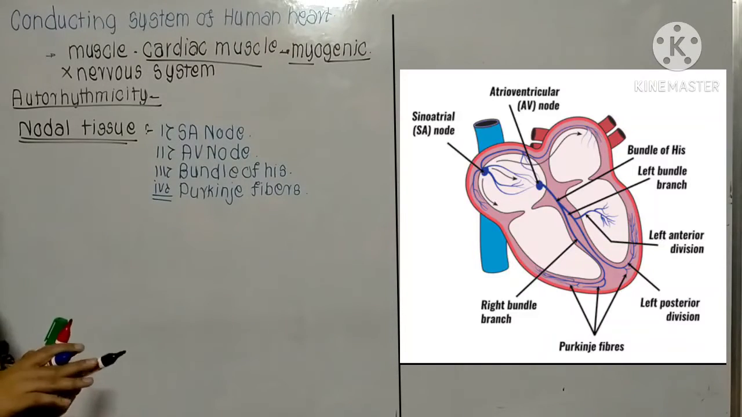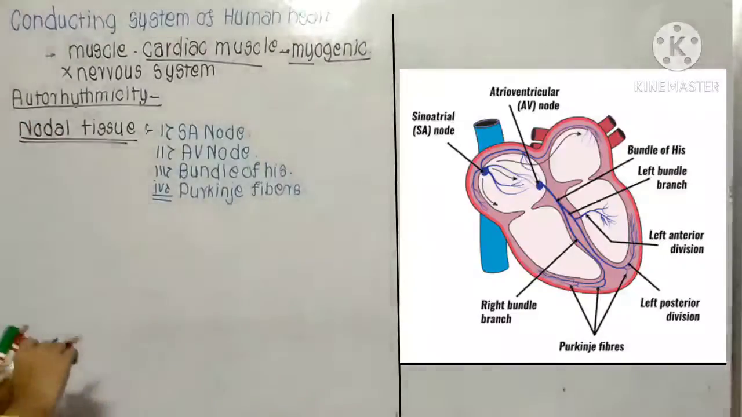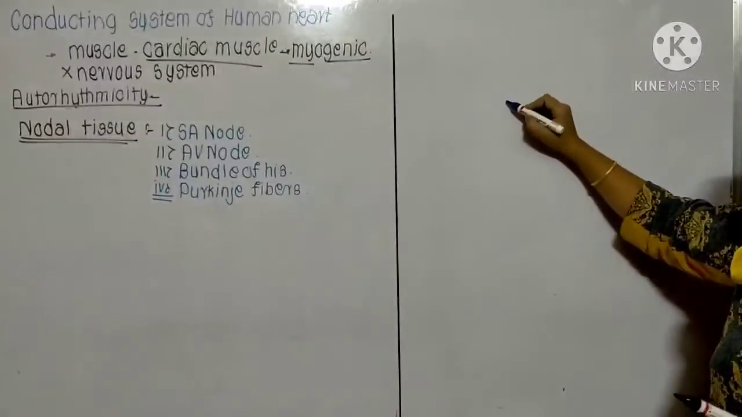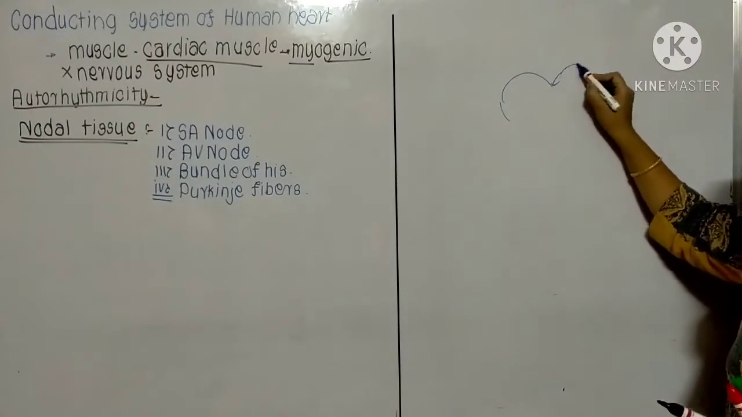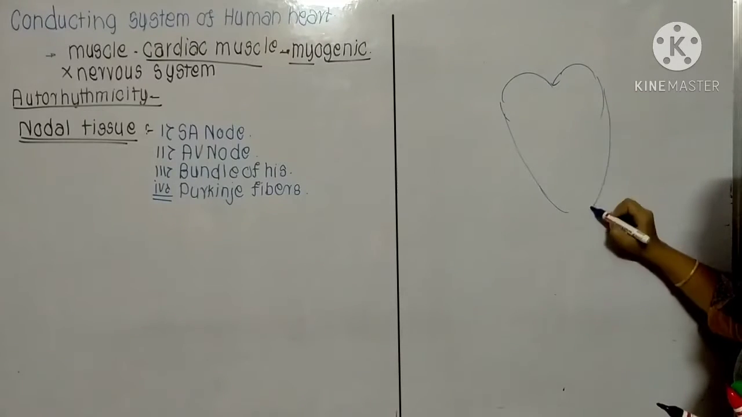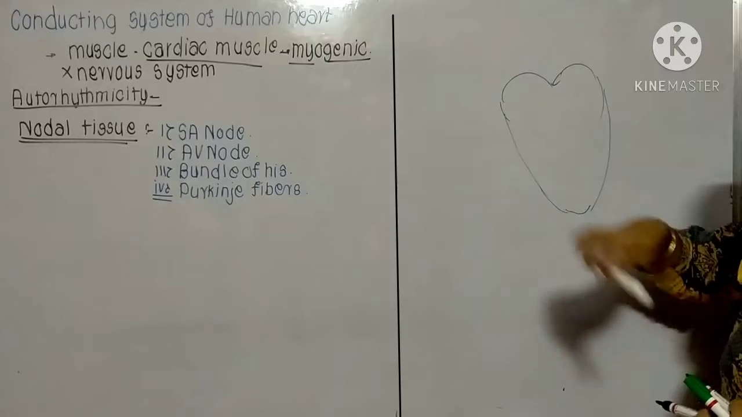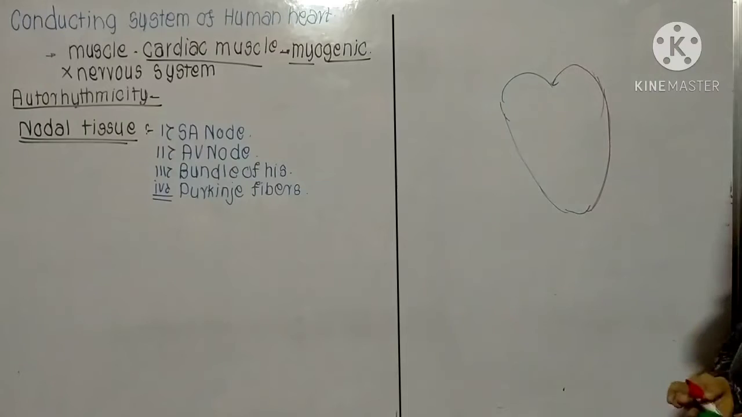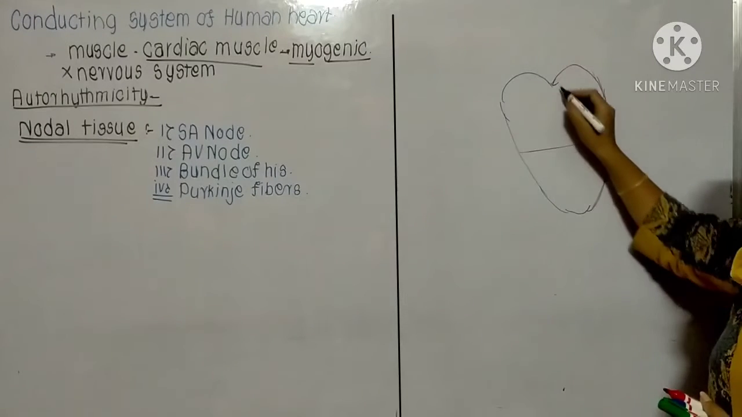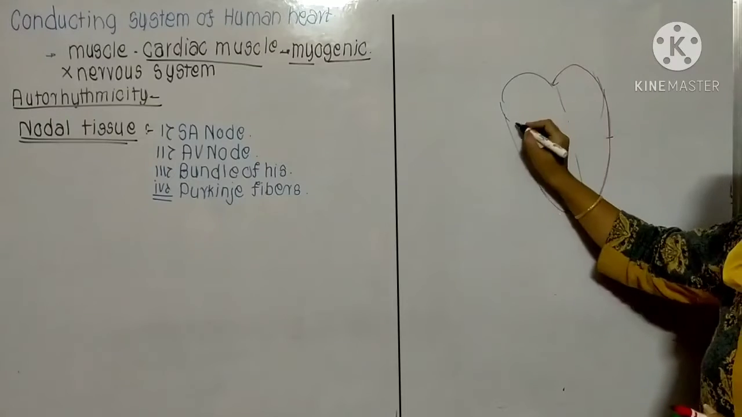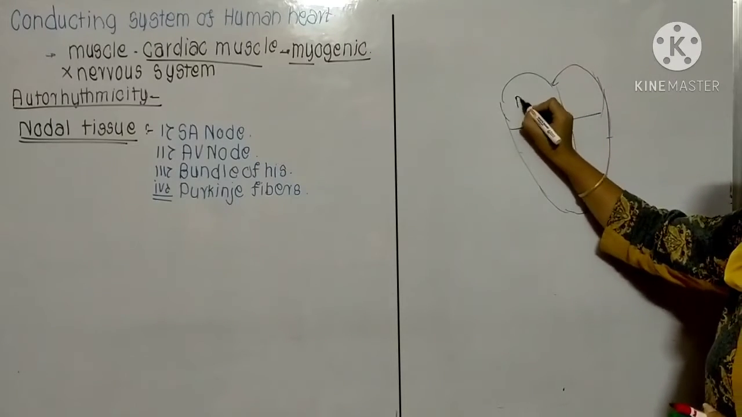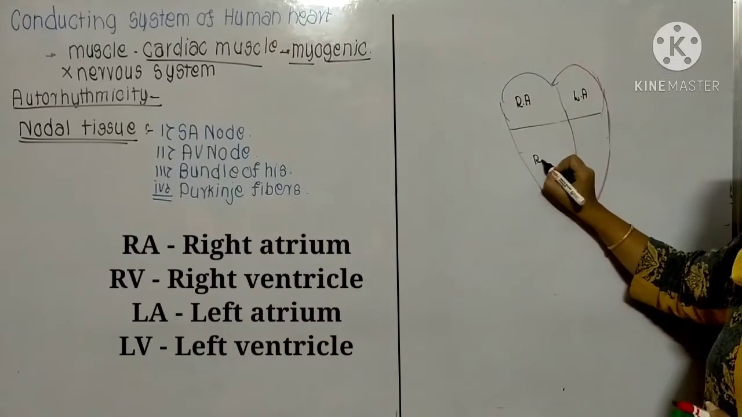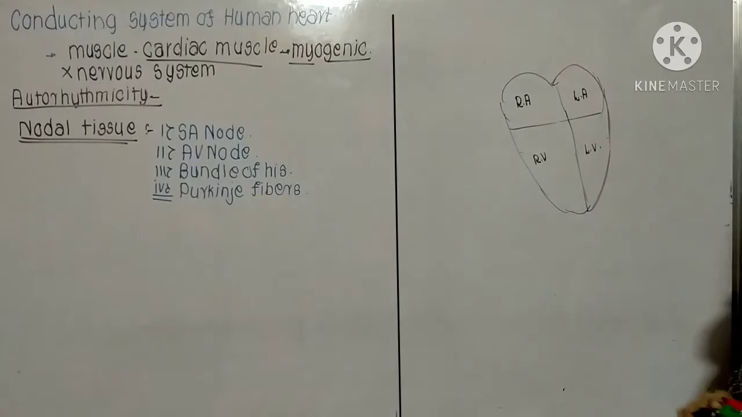Now let's see this diagram. This is the human heart. It carries deoxygenated blood and oxygenated blood. The human heart is divided into 4 chambers: the right atrium, left atrium, right ventricle, and left ventricle. These are the 4 chambers.